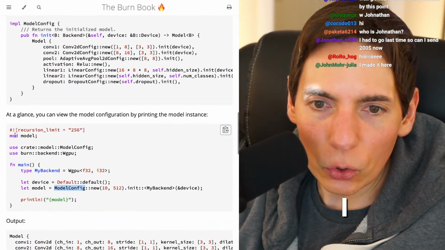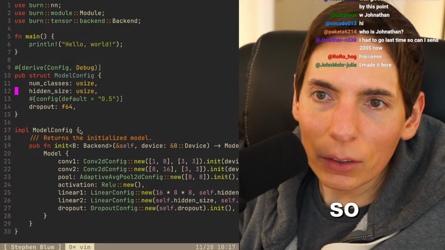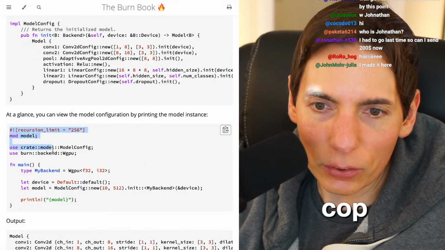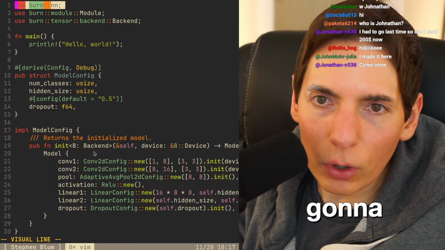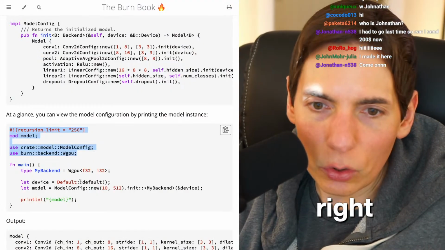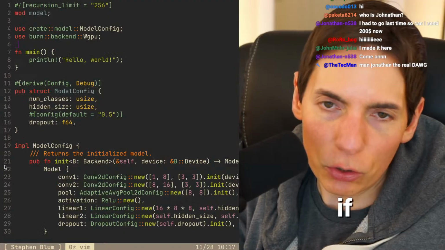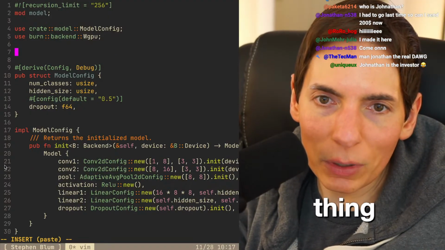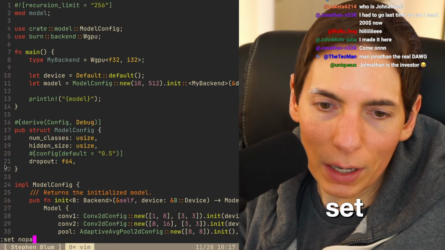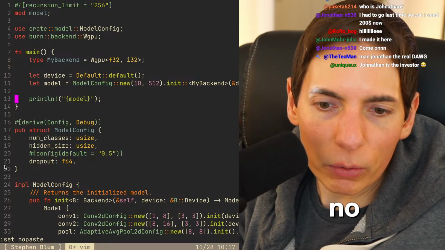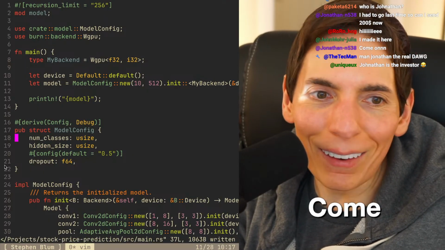All right, let's see what we can do here. I want to try and copy paste this. Let's just copy and paste this and make it. We're gonna follow the instructions exactly, right? So there's a main function here, and we're gonna see if we can get it to run. That's the most important thing, because then we can start messing around. Set no paste. There we go.